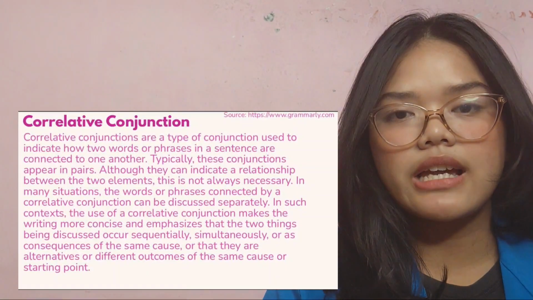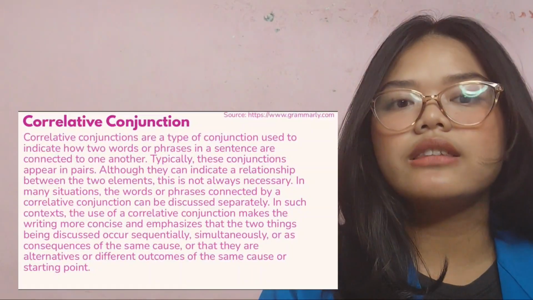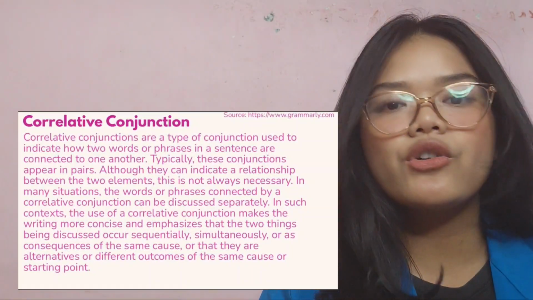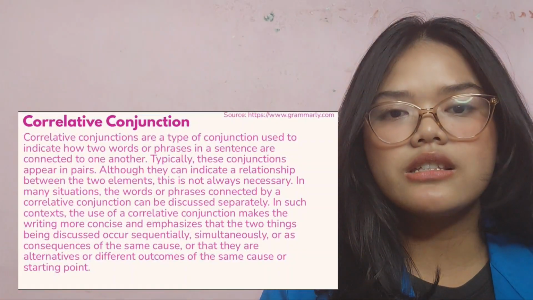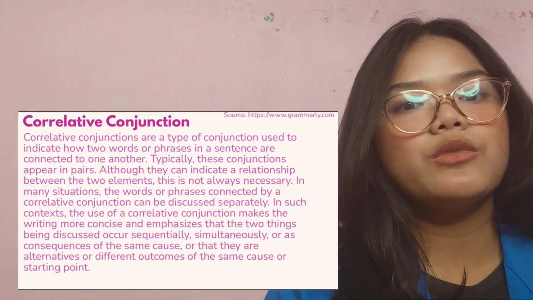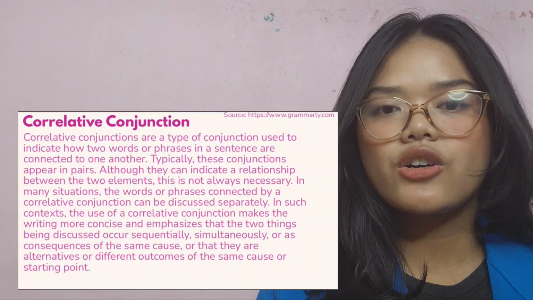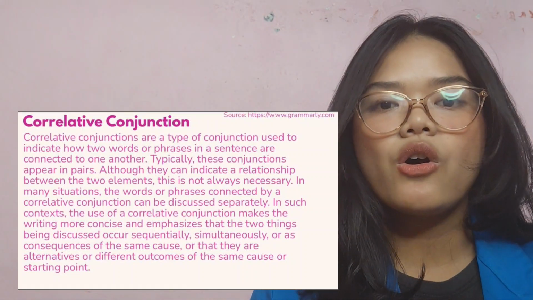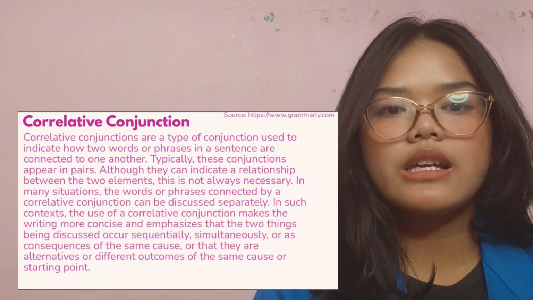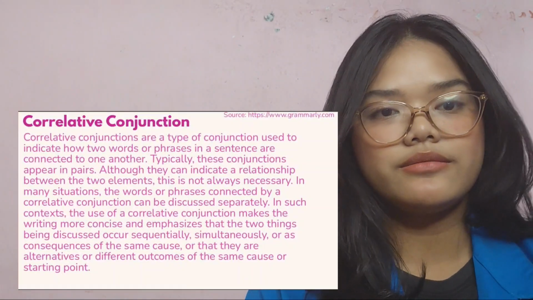In such contexts, the use of a correlative conjunction makes the writing more concise and emphasizes that the two things being discussed occur sequentially, simultaneously, or as a consequence of the same cause, or that they are alternative or different outcomes of the same cause or starting point.